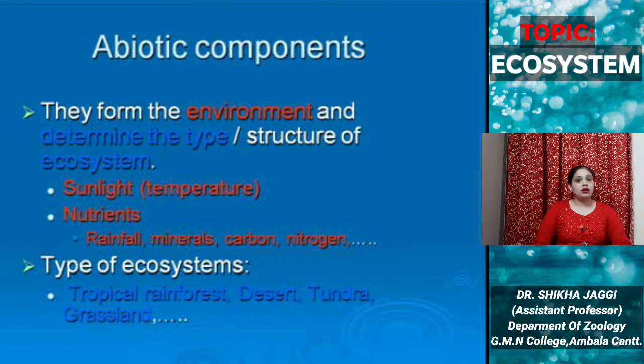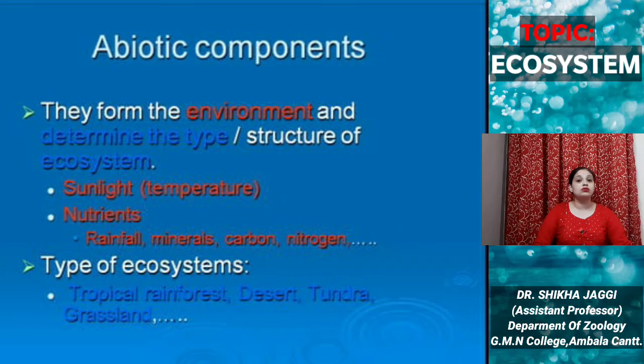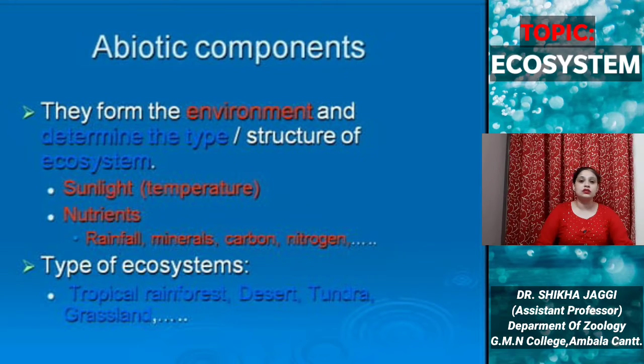The abiotic components form the environment. As I said, whatever you can think of in the environment that is non-living constitutes the abiotic components. It also determines the type and structure of the ecosystem, that is sunlight, nutrients, rainfall, minerals. On the basis of the abiotic components, we classify the ecosystem into different parts such as tropical rainforest, desert, savanna, grassland, tundra, etc.